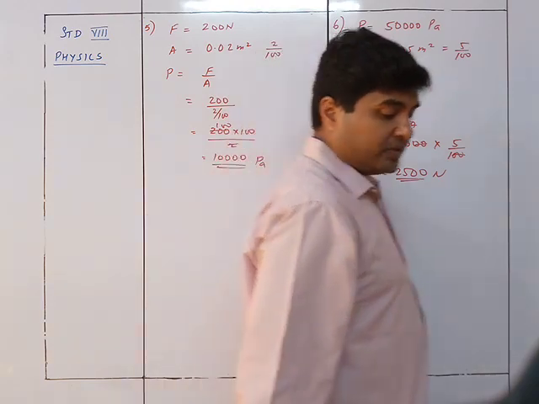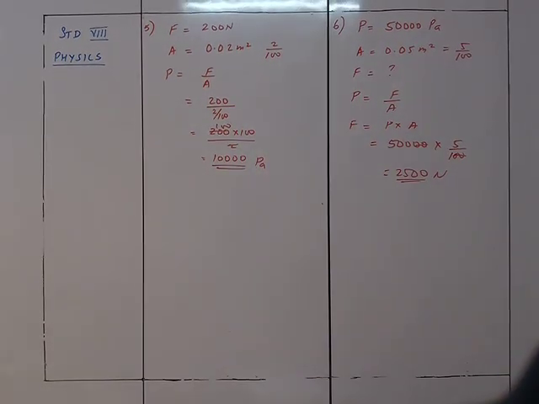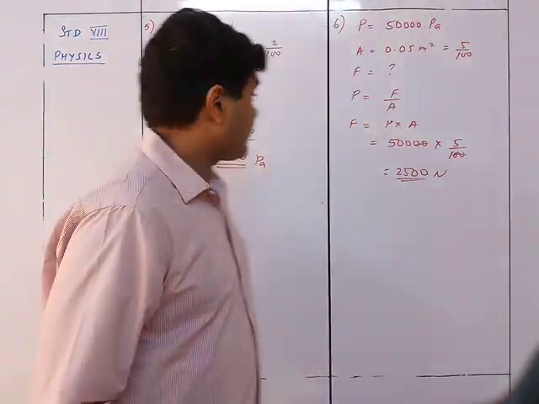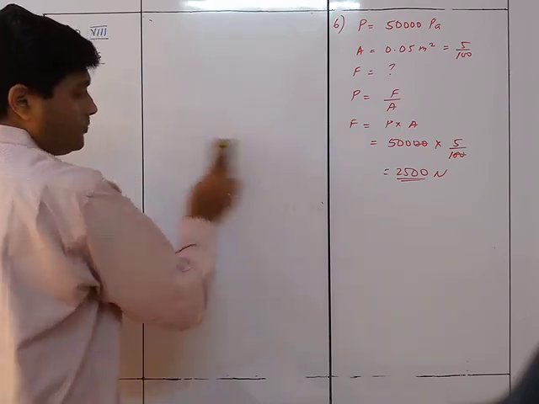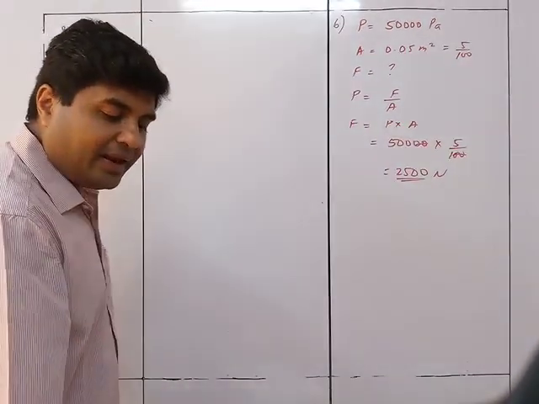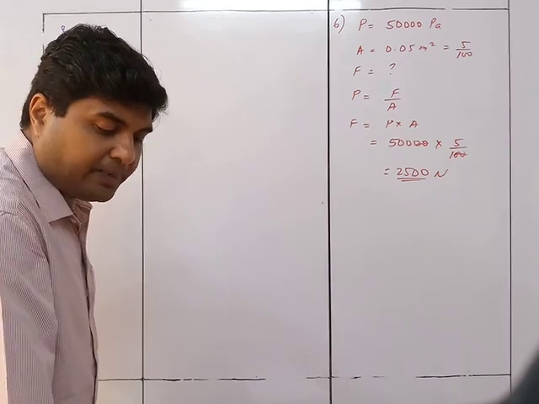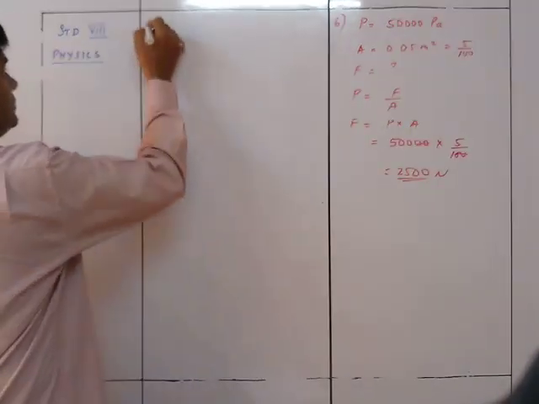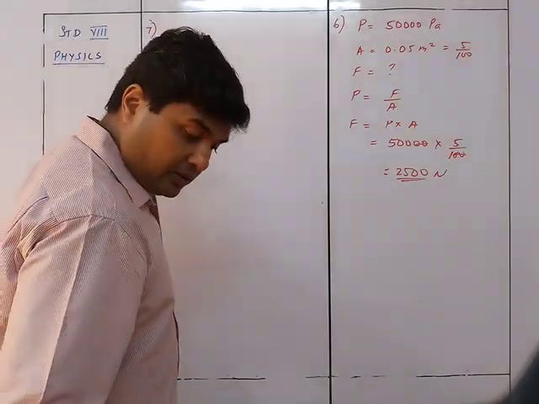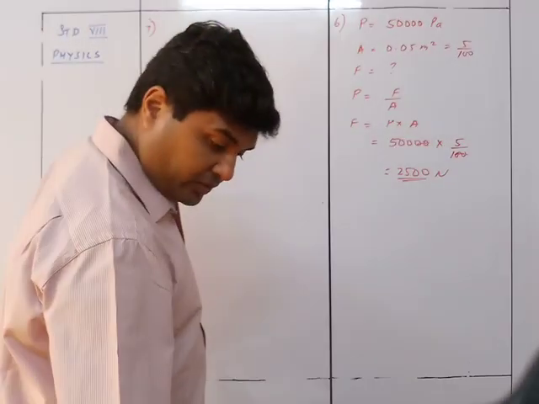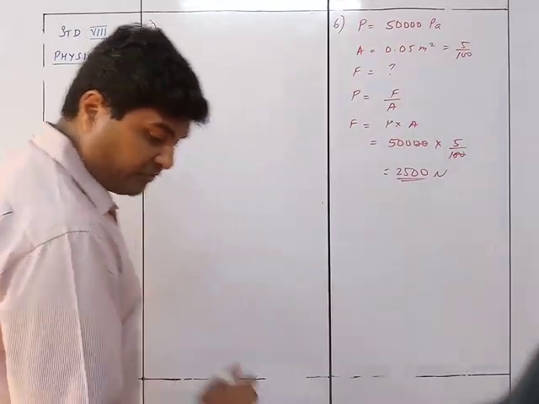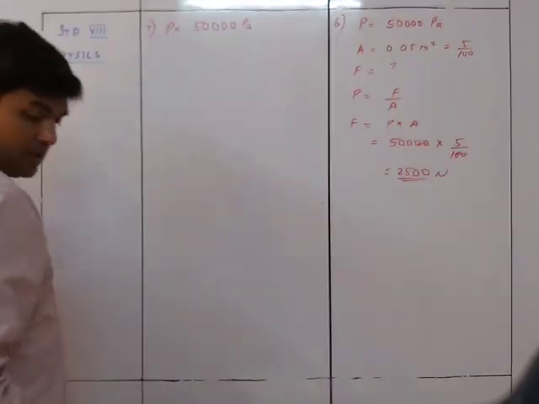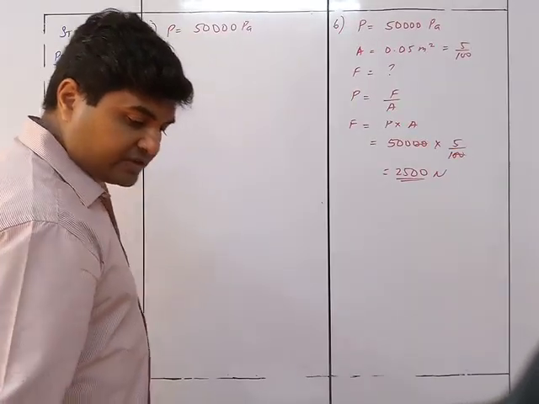Are you clear? That was sum number 6. We now move on to sum number 7. Find the area of a body which experiences a pressure of 50,000 Pascal by a force of 100 Newton. So pressure is equal to 50,000 Pascal, and they have given me that the force is 100 Newton.